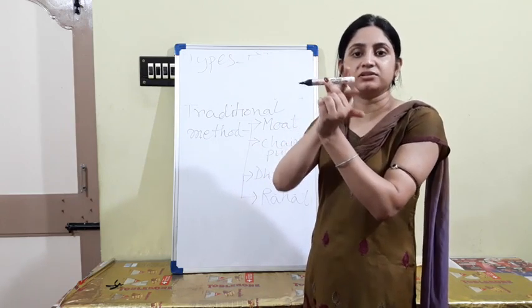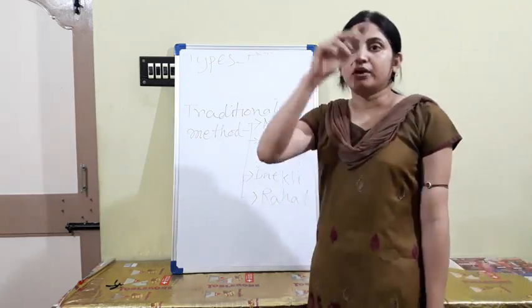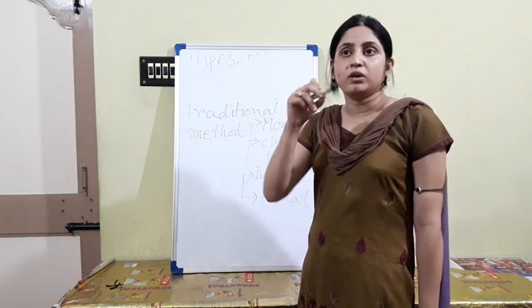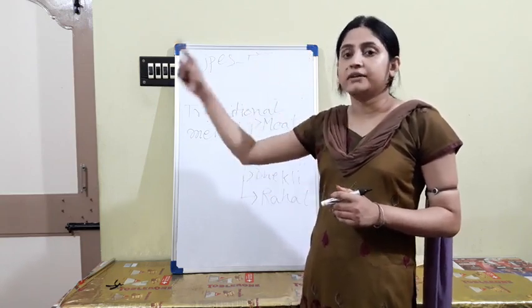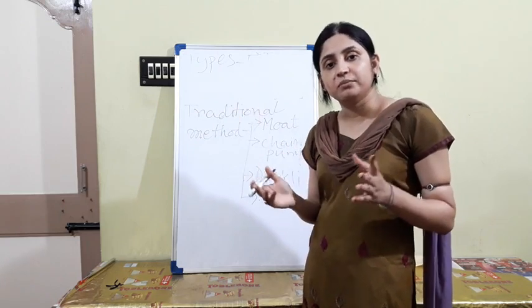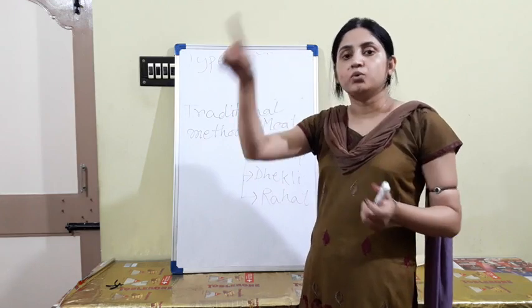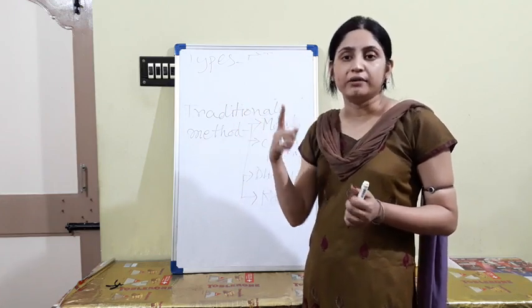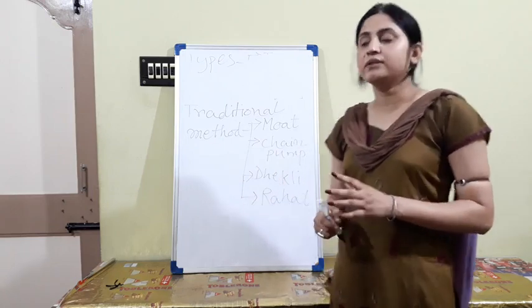This type of structure is called dhekli. And in the rahat, one wheel is present, with a bucket attached to the wheel, and the other end of the rope is attached to a domestic animal, maybe a cow. When the cow starts to move round and round, the wheel also starts to move round and round, then the bucket comes up and down and takes the water. So this is the fourth system.